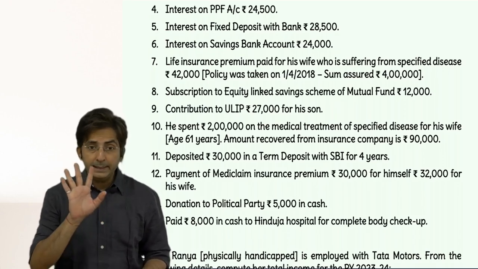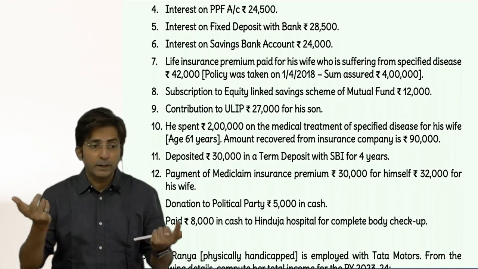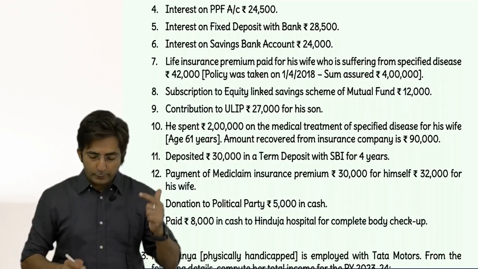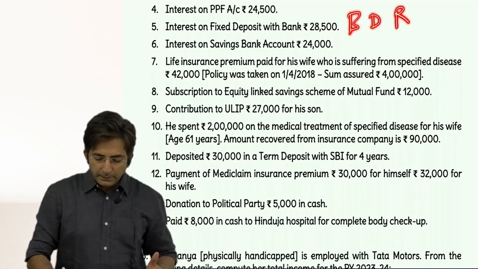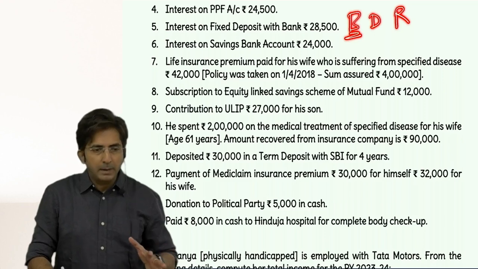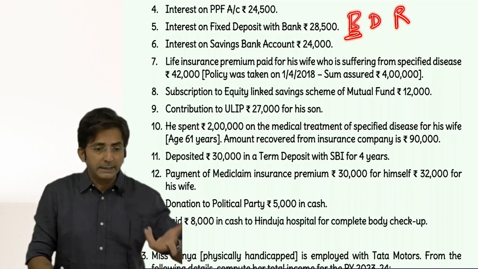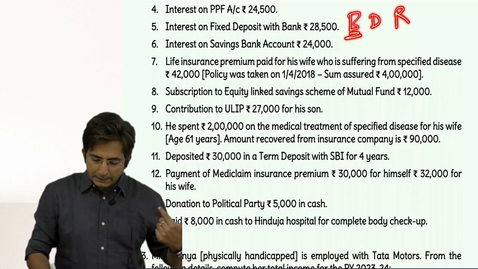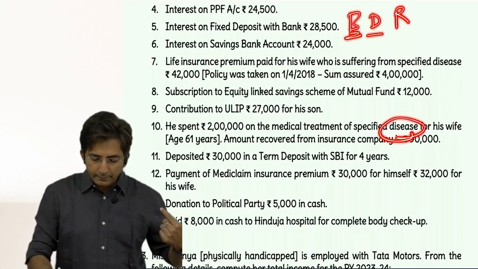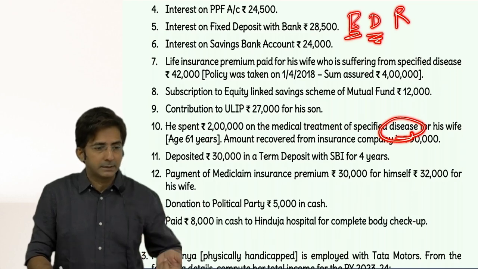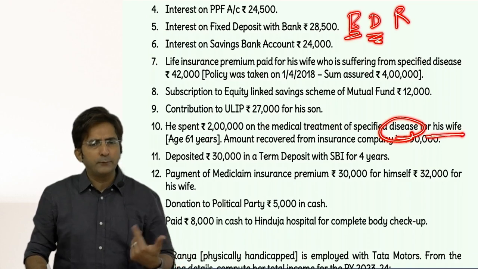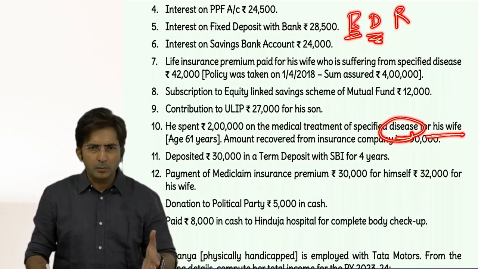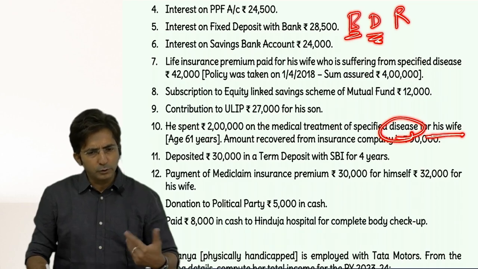But check in 80DDB, who should be suffering from the disease? I told you to check like this, BDR. B means Bimar. Bimar is a Hindi word. Bimar means one who is suffering from disease. So there is a disease, that we checked. And it should be some dependent's disease. Regarding dependent, the problem is silent. So we can assume the wife is dependent.